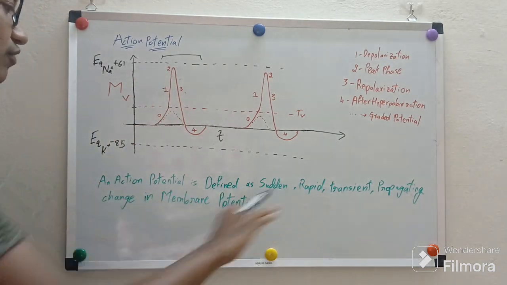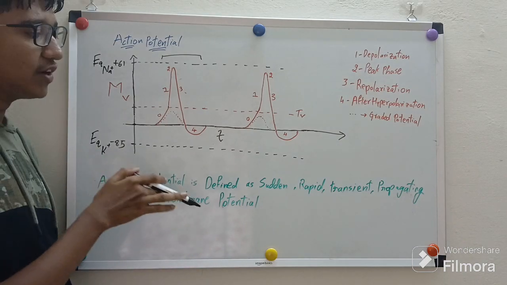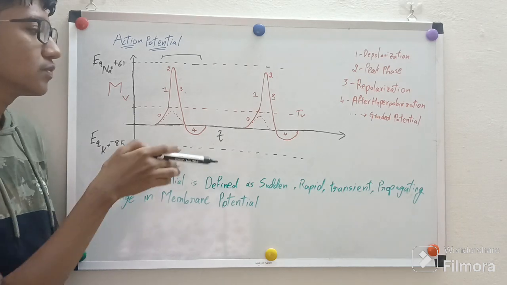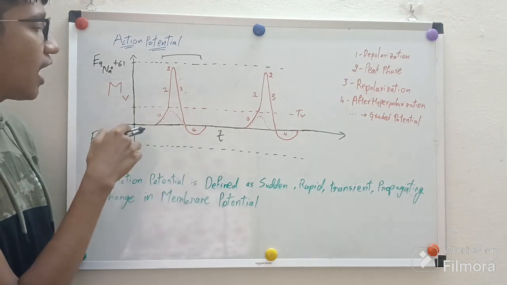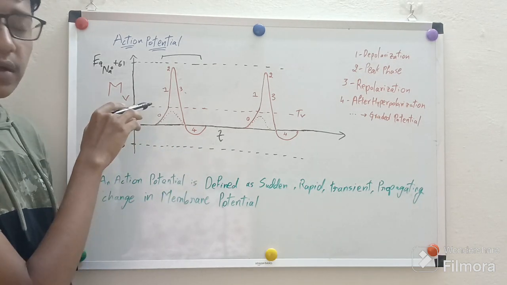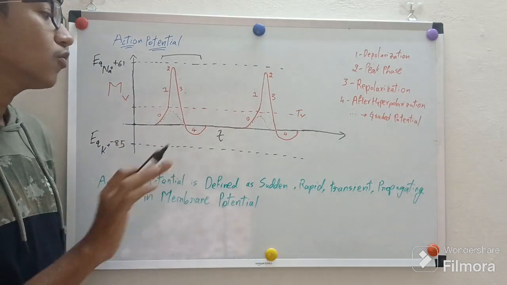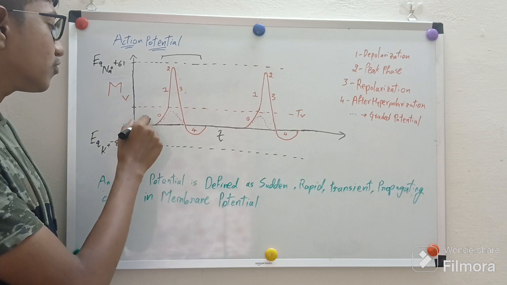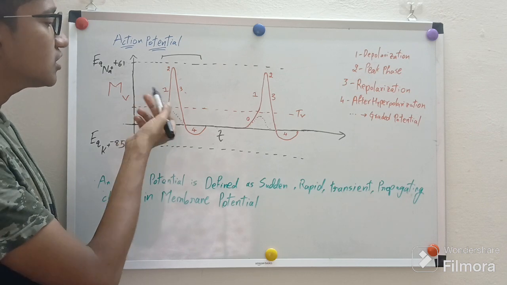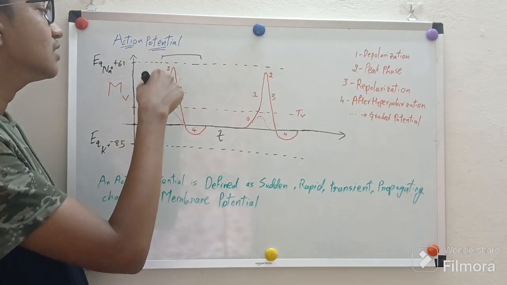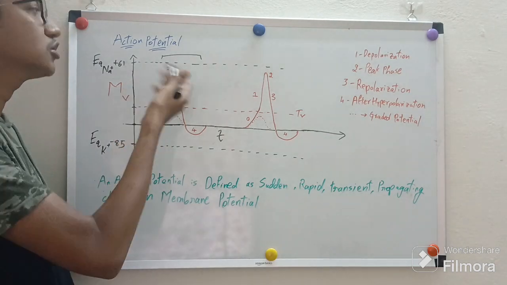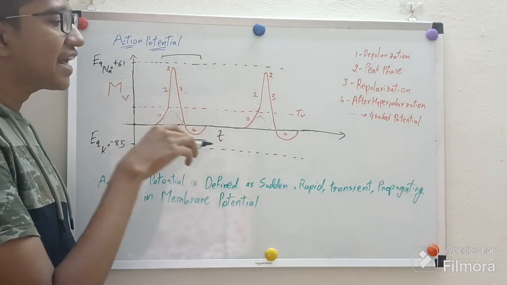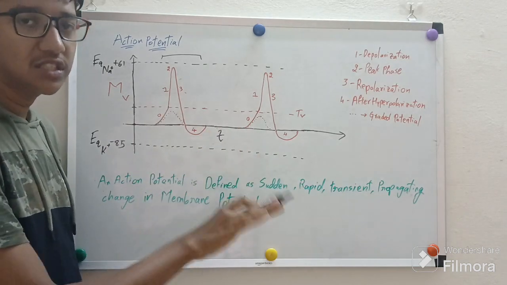Okay, we see the definition here. Action potential is defined as a sudden, rapid, transient, propagating change in membrane potential. Why is it rapid? Because the duration of the action potential is only 1 millisecond. That's why we call it rapid. We call it transient because from the resting membrane potential there is a change, and when it reaches threshold voltage, the action potential fires or starts, we say, and it reaches back to resting membrane potential. So it is a transient change. It returns back to its original state.